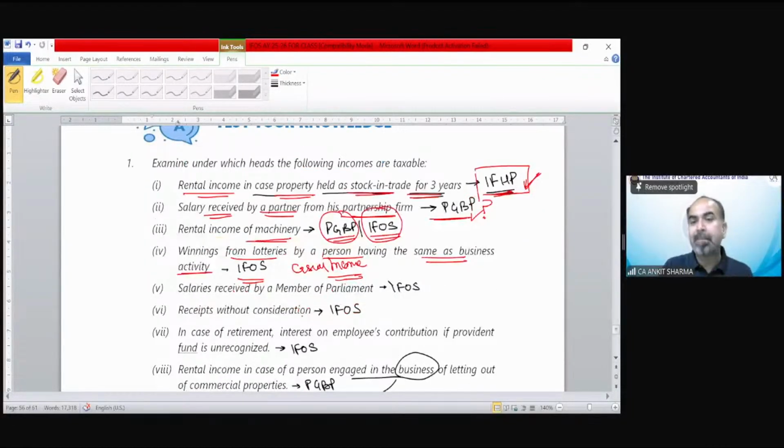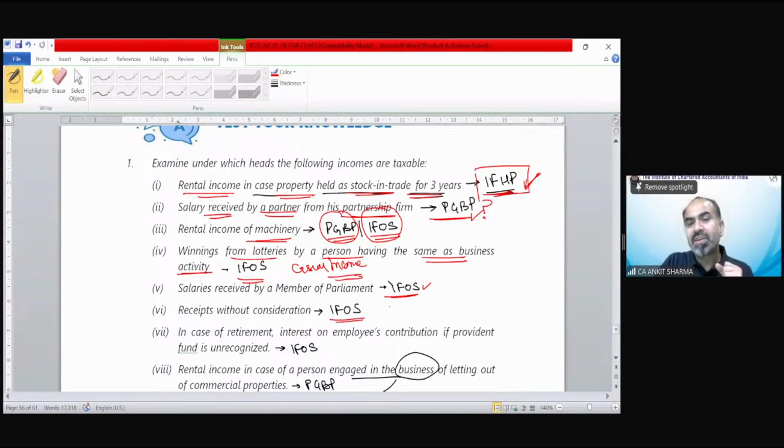Salary received from member of parliament. We have discussed this provision in income from other source. Again, because no master-servant, employer-employee relation exists between the government and member of parliament. Because they are the government. How is a government formed? The members of parliament form a government. So technically they are likely the government itself. So that cannot be taxed under salary head of income.